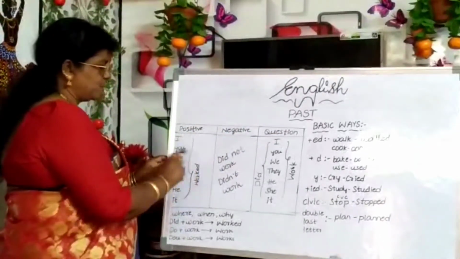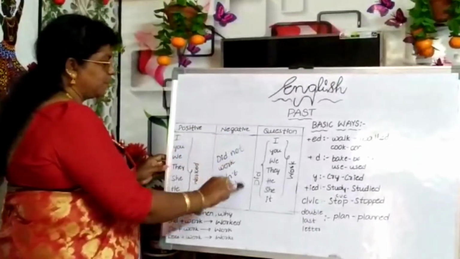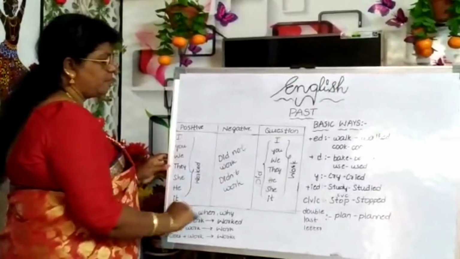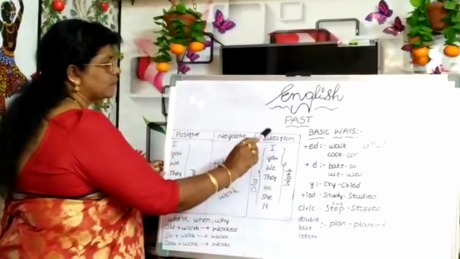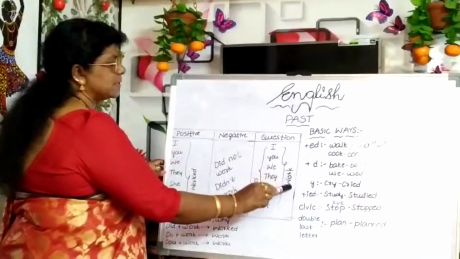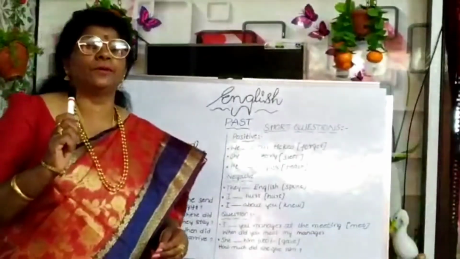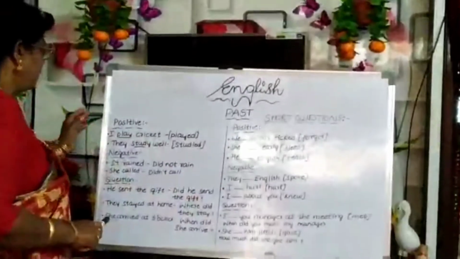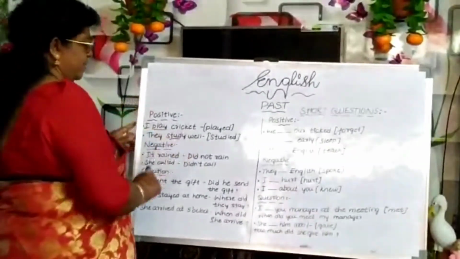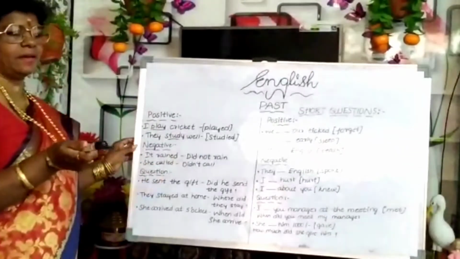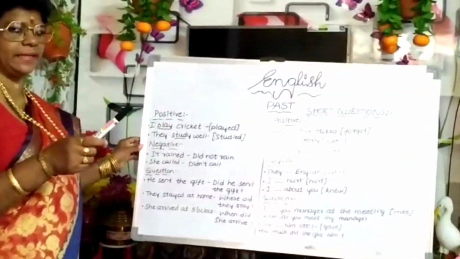So positive, negative, questions. Work, here we can use worked, and for negative we can use did plus the present tense form, and here we can use did plus personal pronoun plus the verb. So here positive. I play cricket. Will we say in simple past I play cricket?